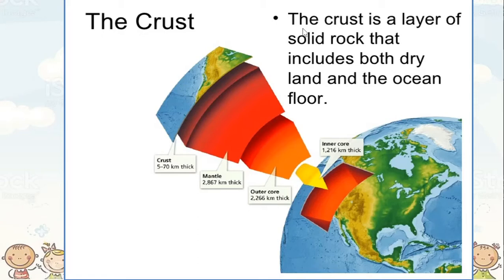Here you can see a picture of the crust, the one which looks colorful, blue, green, yellow. So that is the crust. And the crust is the thinnest of all layers on the earth. Like you saw on the milk, you had the cream, which was a thin layer. So the crust is also a thin layer on the surface of the earth.